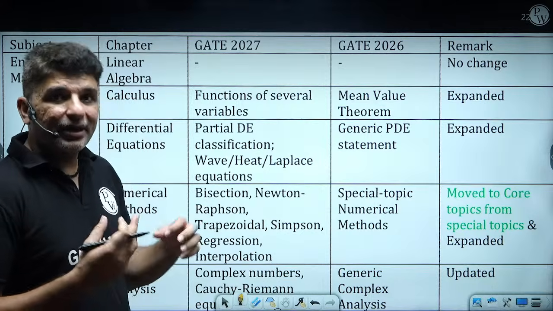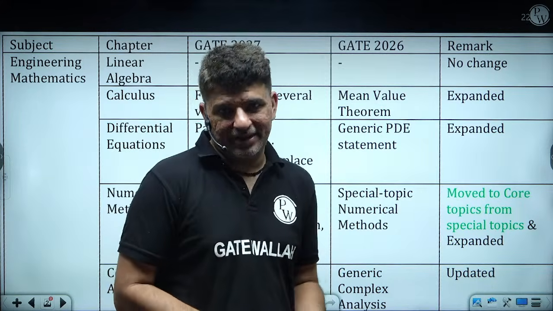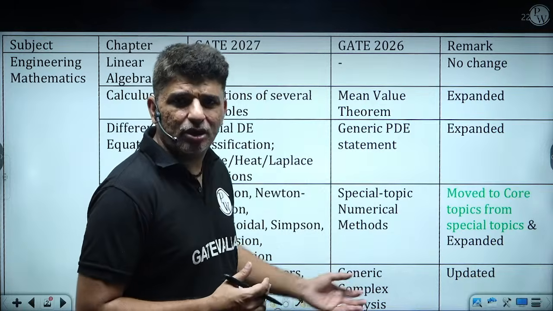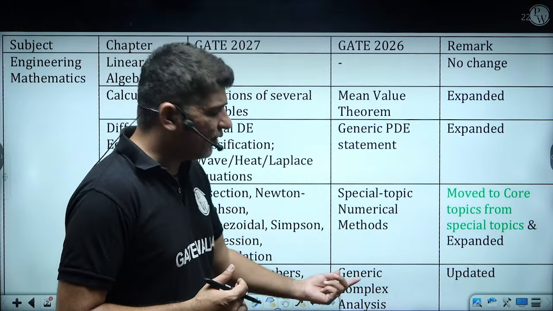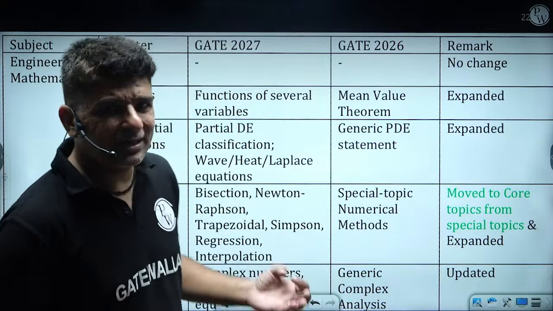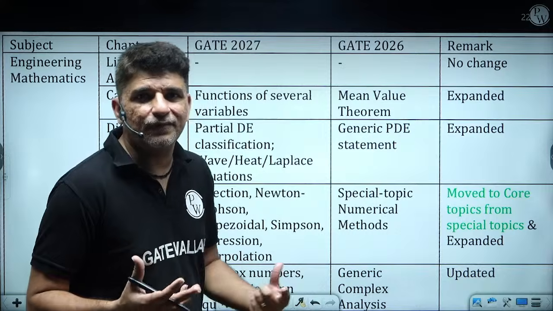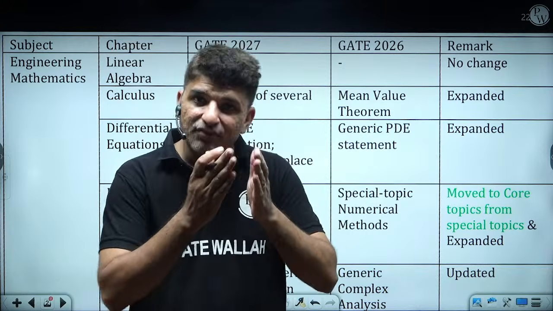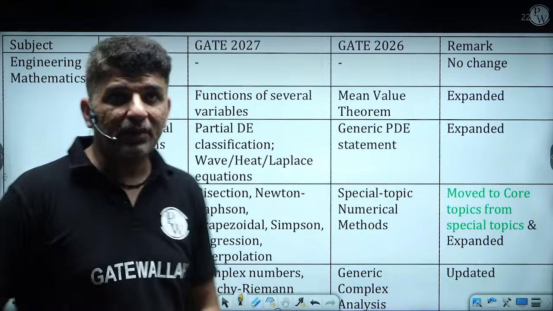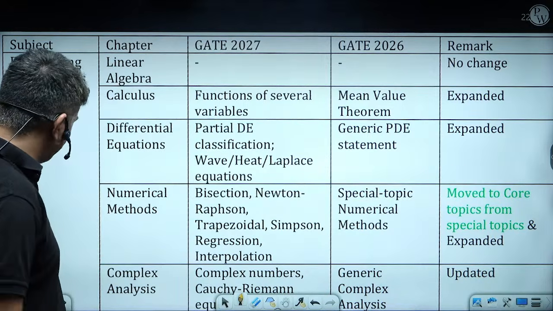So now he specifically meant this. He has again expanded, or we can say, now instead of generic he has put this Cauchy-Riemann condition, though we know that it is one specific condition of complex number. Again, we used to study a lot about complex numbers. So now he has mentioned only these topics.